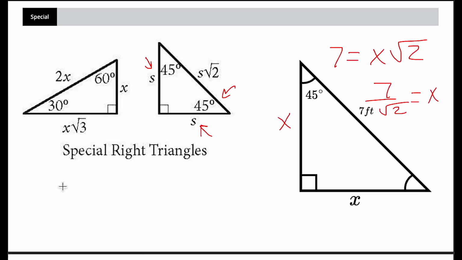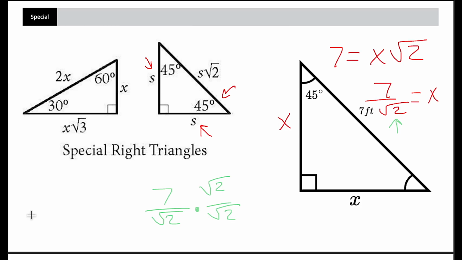One thing though, in your answer choices, you're probably not going to see this because math folks don't like square roots in the denominator. I'm not sure why, but they don't like it. So we have to convert this. We would have 7 over root 2. And what we can do is multiply by the square root of 2 divided by the square root of 2.